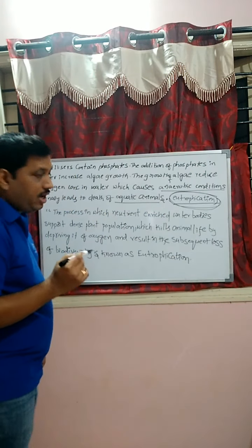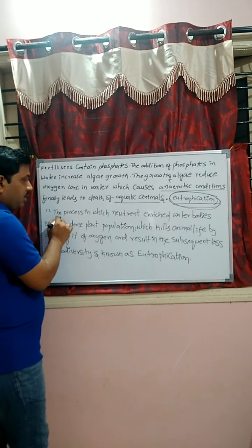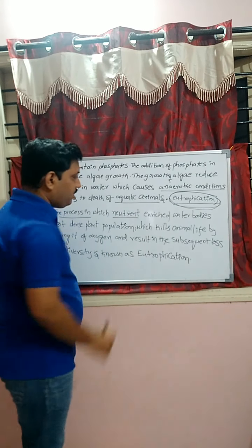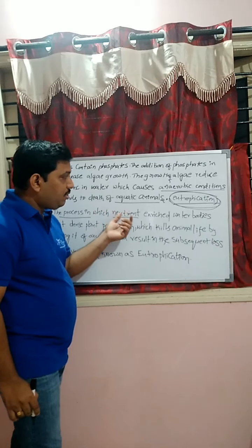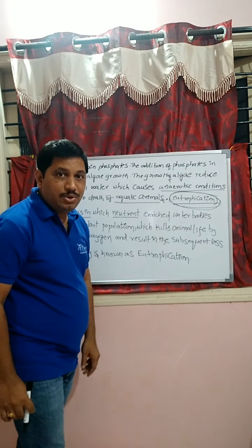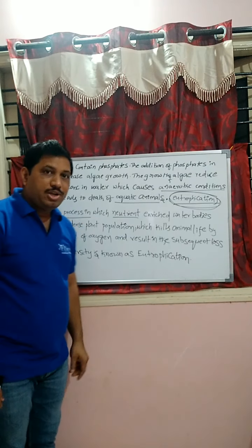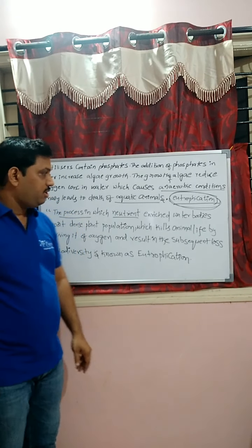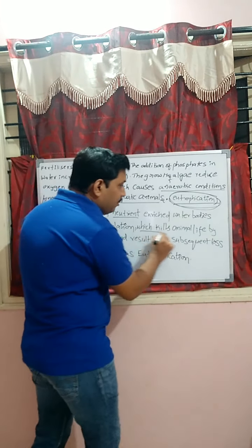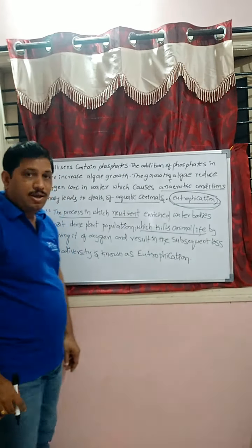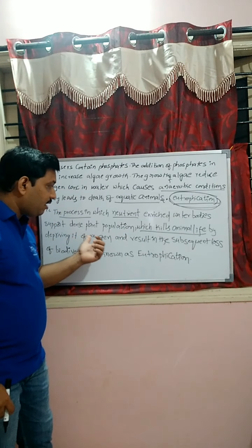This can be defined as follows: it is the process in which nutrient enriched water bodies support dense plant population, which kills animal life by depriving it of oxygen.